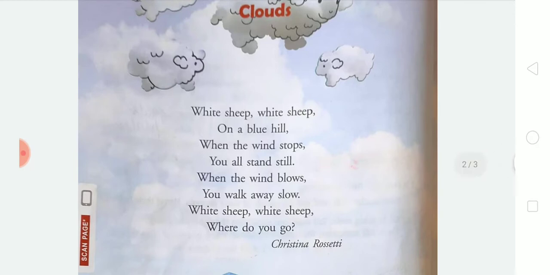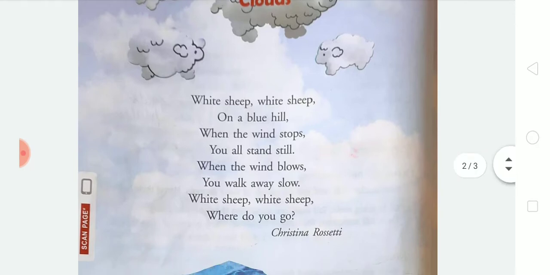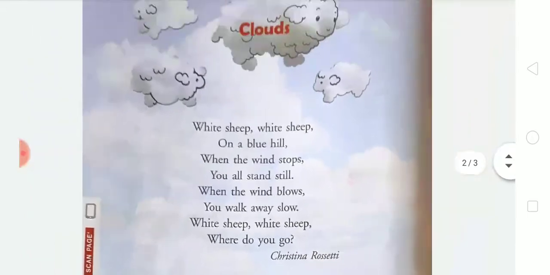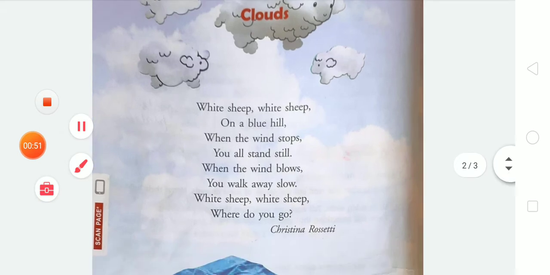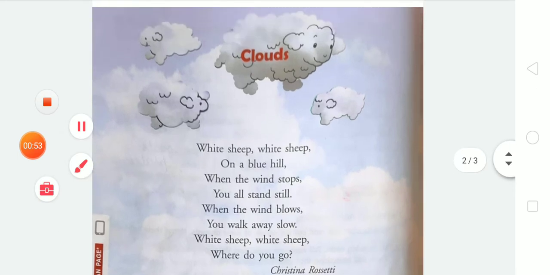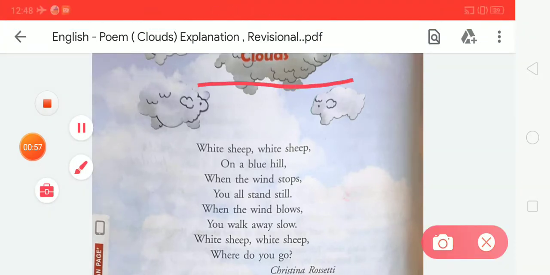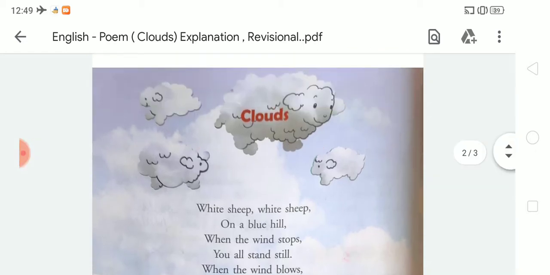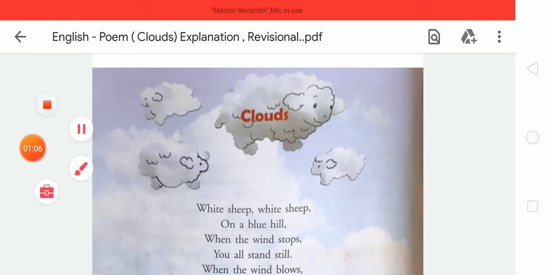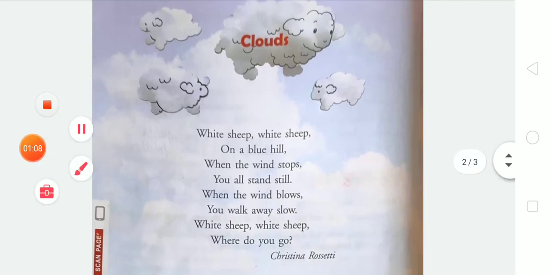So open page number 16 and one more time we're going to read this poem. Students, you have to repeat it. The title of this poem is Clouds. Tell me, what's the spelling of clouds? The spelling of clouds is C-L-O-U-D-S, clouds. Okay, let's start the poem.